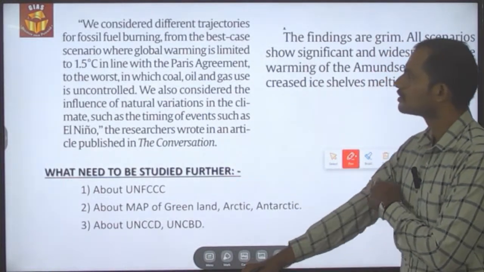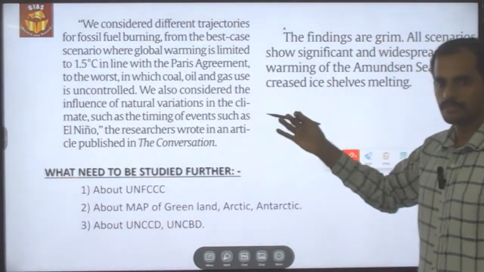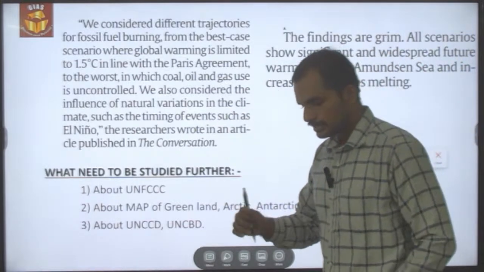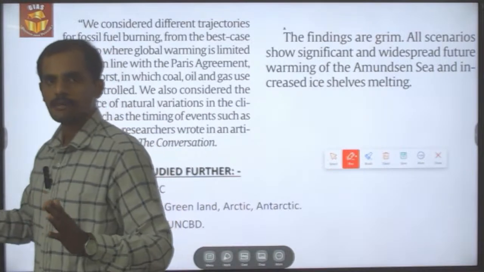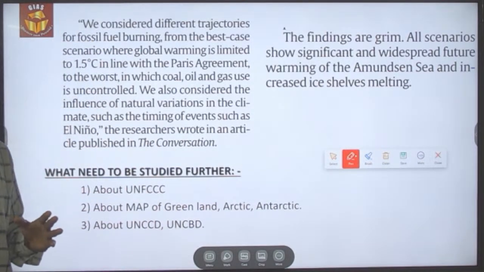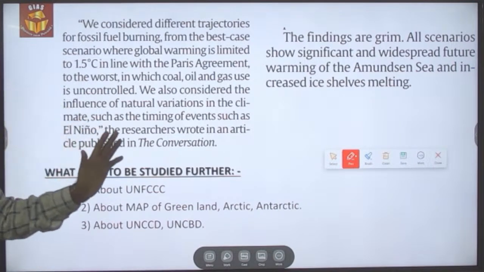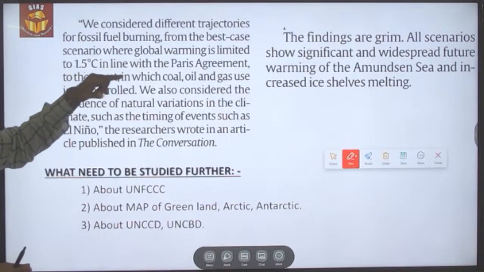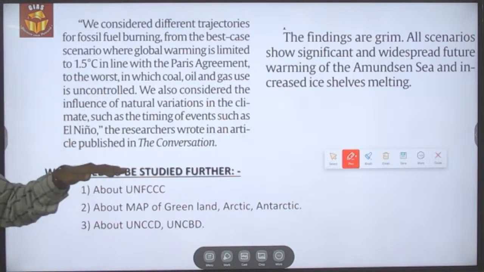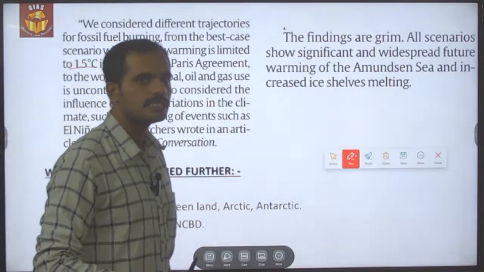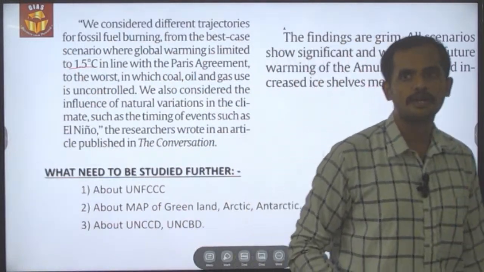Okay. So in the research paper, they used a sample size of nearly 4 years of the warming period, and they also used the best case as well as worst case scenario. In the best case scenario, even if the global countries are able to contain the temperature rise to 1.5 degrees Celsius, as we have committed in the Paris deal, the ice sheet melting in Western Antarctica is not avoidable.